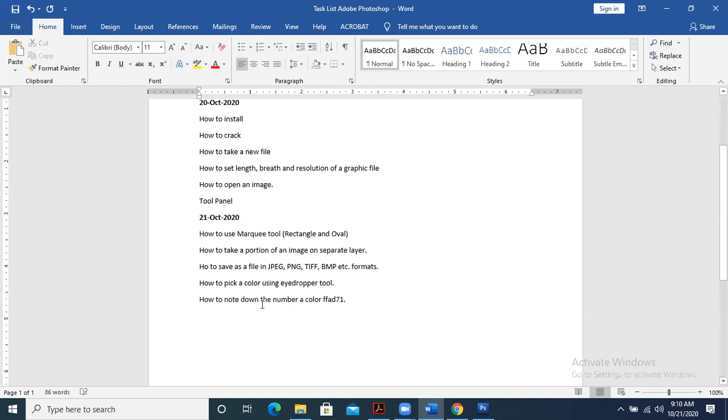Okay, marquee tool we have done, oval and line. Line means row and column. Okay, row and column marquee is also done.